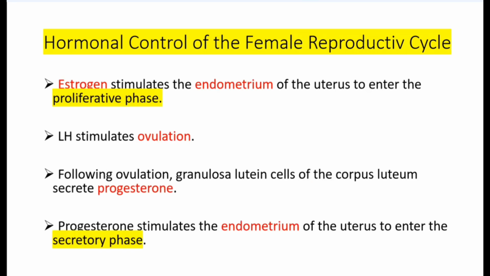Estrogen stimulates the endometrium of the uterus to enter the proliferative phase. And luteinizing hormone stimulates ovulation. Following ovulation, granulosa lutein cells of the corpus luteum secrete progesterone. And then progesterone stimulates the endometrium of the uterus to enter the secretory phase.